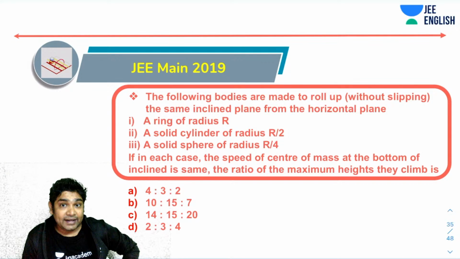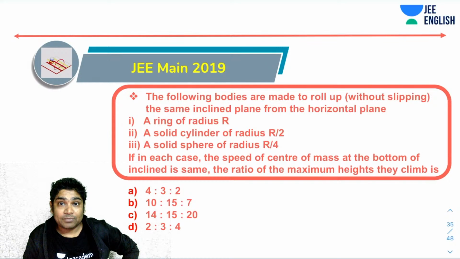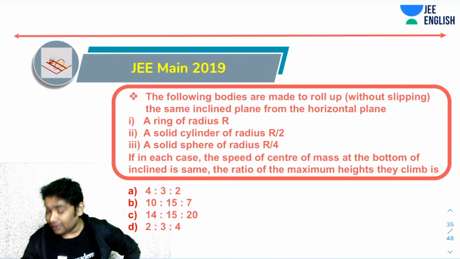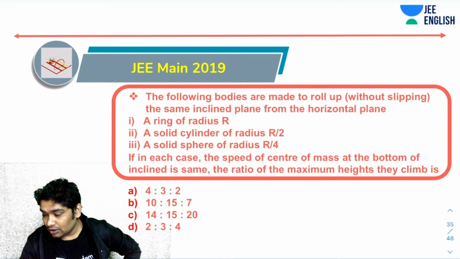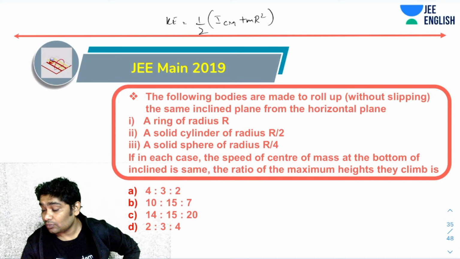Whoever has more kinetic energy would be able to go to the higher point, right? The maximum height. Now, what is the kinetic energy? The kinetic energy of pure rolling can be written as half ICM plus mr square times omega naught square. You can write the kinetic energy like this.